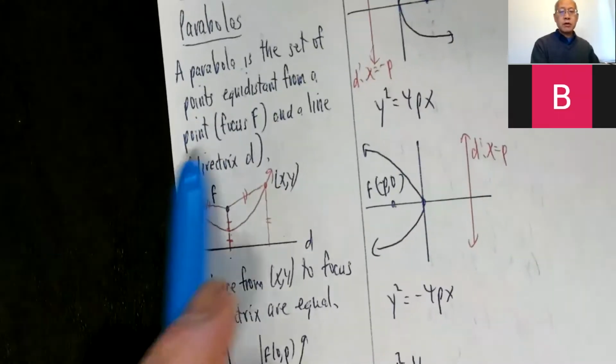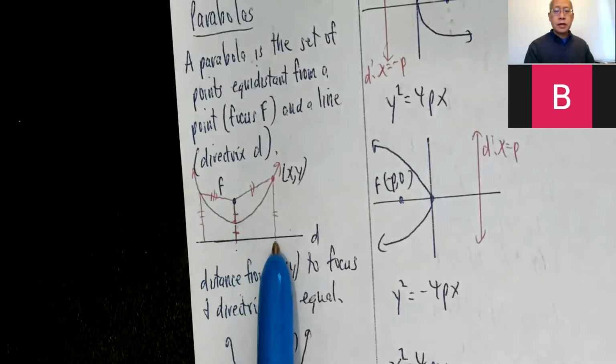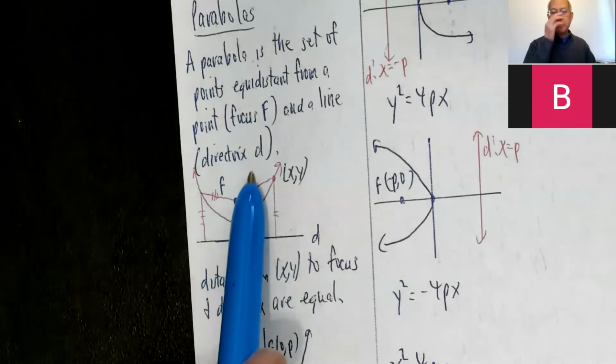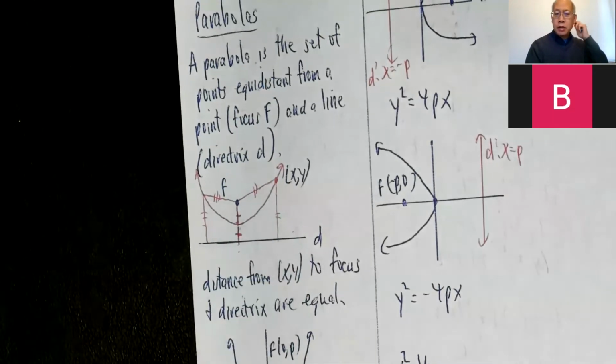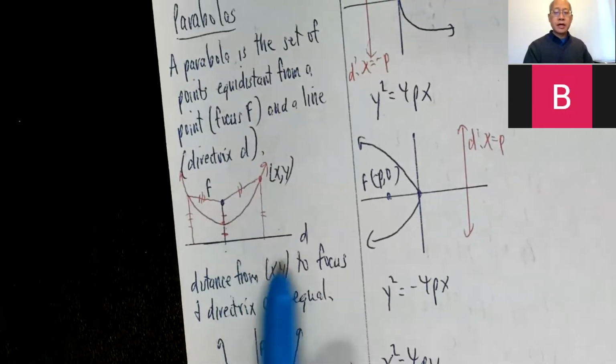So here we go. Quick reminder of where we were. Okay, so a parabola is determined by a focus and a directrix. Okay, here's a formal definition. You're not responsible for that, but in case you want to know, you want all the points that are the same distance away from the point and the line.